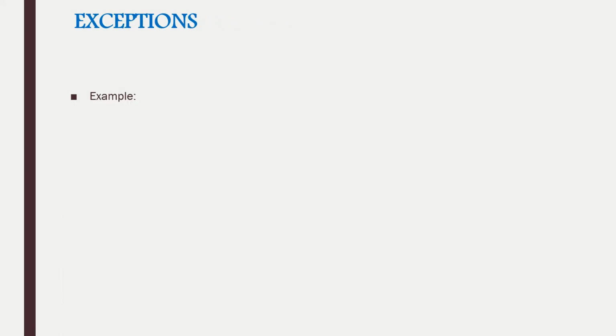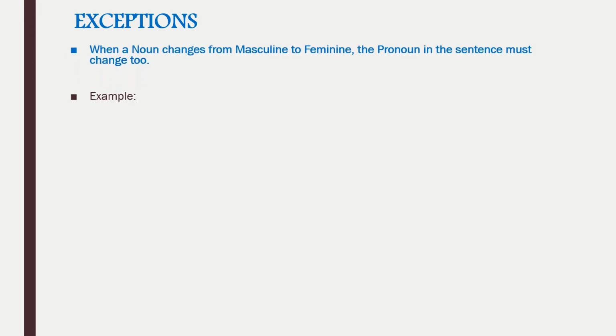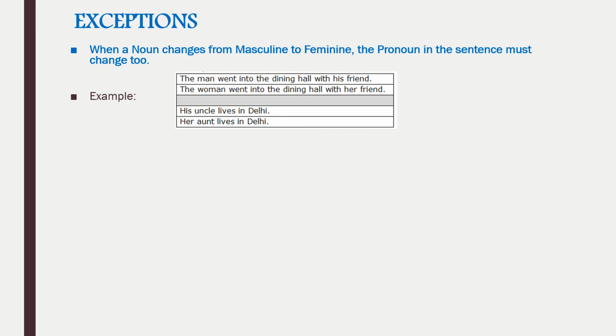Now here we would be looking into a few exceptions. When a noun changes from masculine to feminine, the pronoun in the sentence must change too. Let us look into the example. The man went into the dining hall with his friend. Here we are changing the gender, man to woman. Now the pronoun is his.